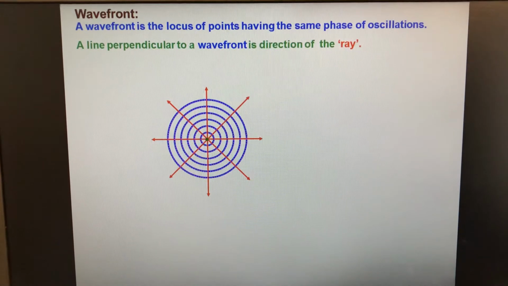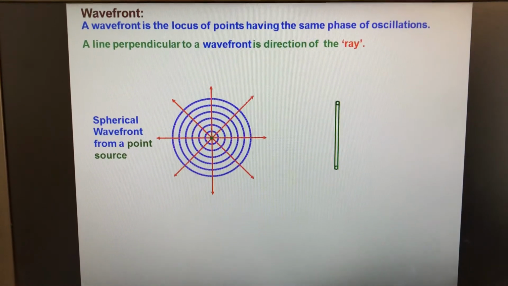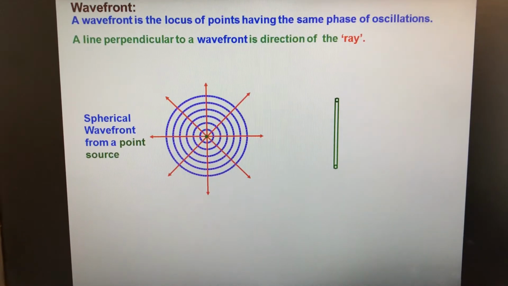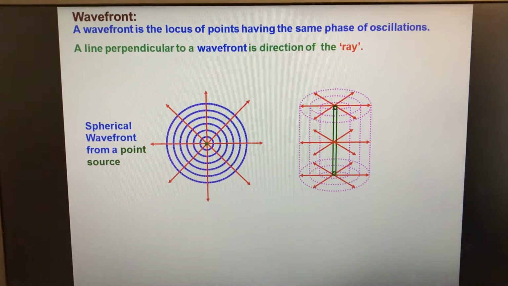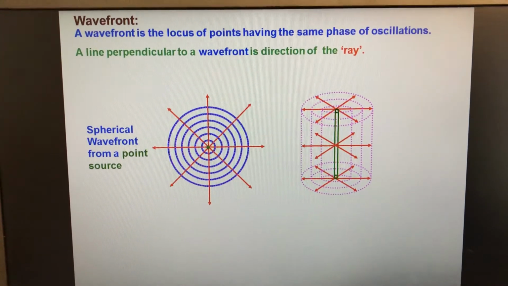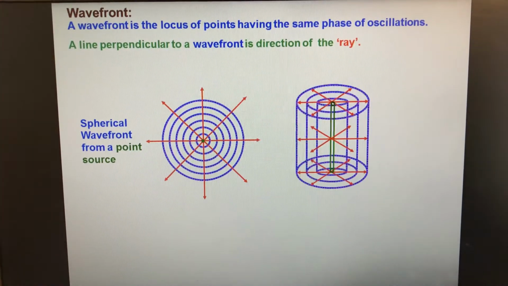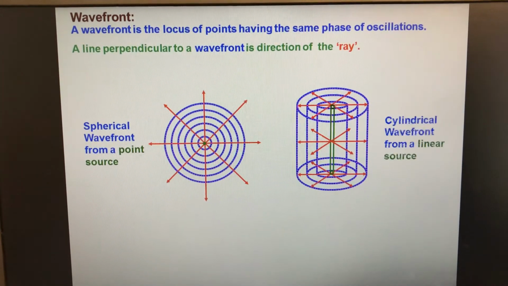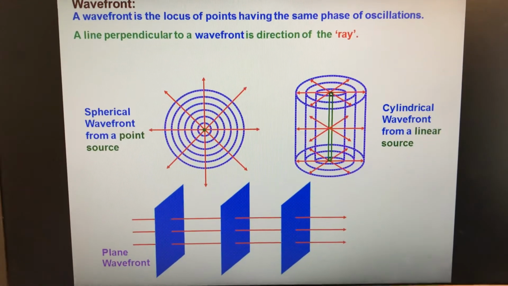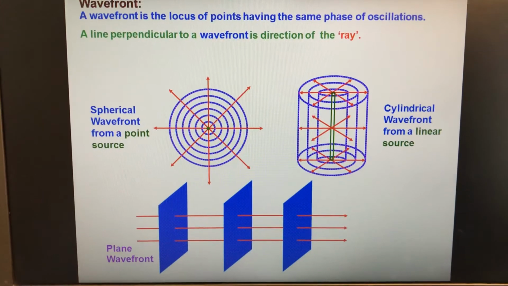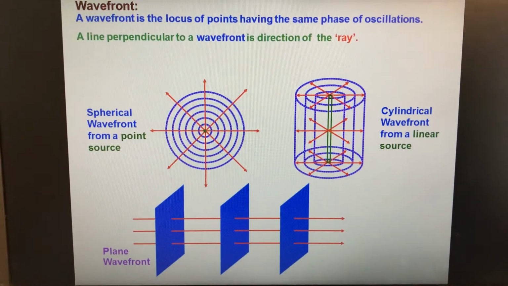These are wavefronts. This is a line source. Waves emanate in different directions perpendicular to the line source, and the shapes of the different wavefronts are cylindrical. These rays are parallel and the wavefronts are plane, perpendicular to the direction of the ray.